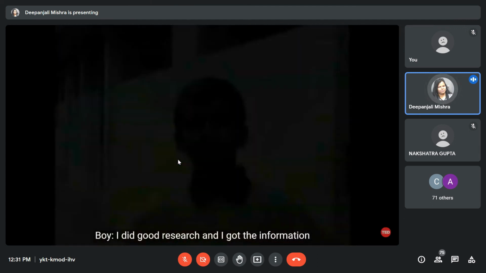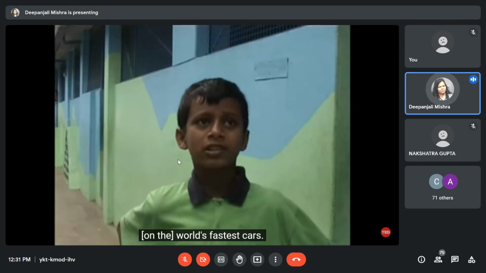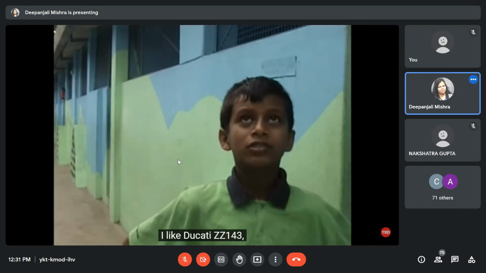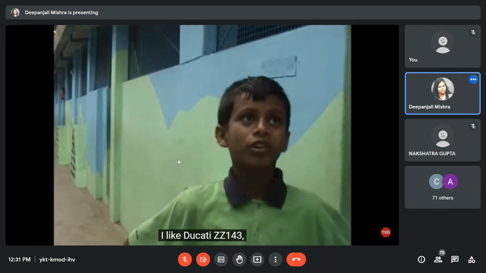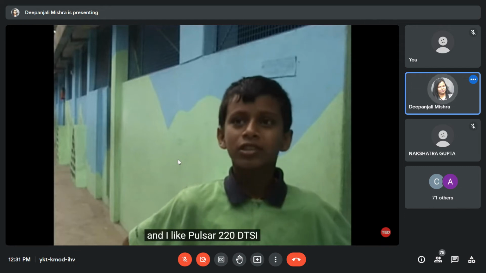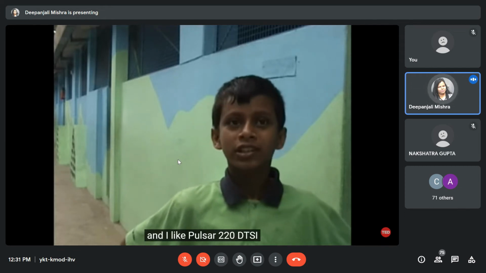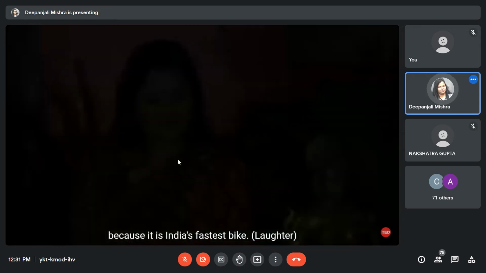I did a Google search and I got the information about world's fastest cars. I like Ducati ZZ143 because it is the world's fastest bike, and I like Pulsar 220 GTSI because it is India's fastest bike.